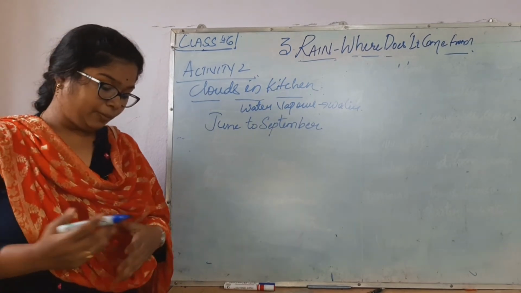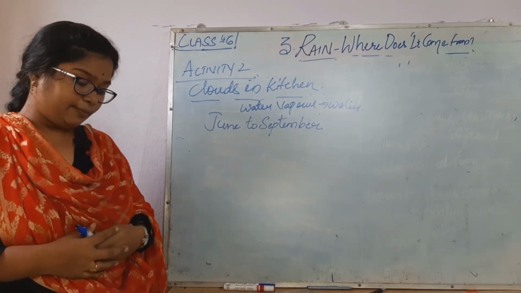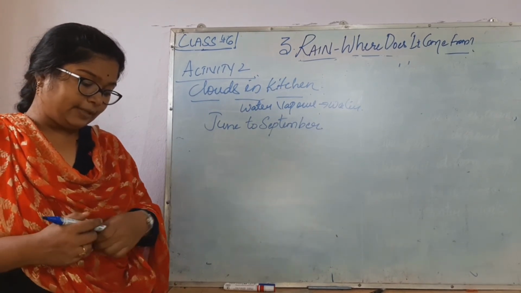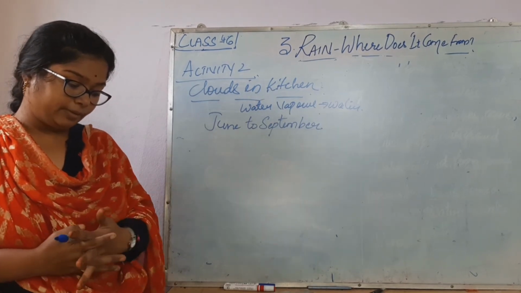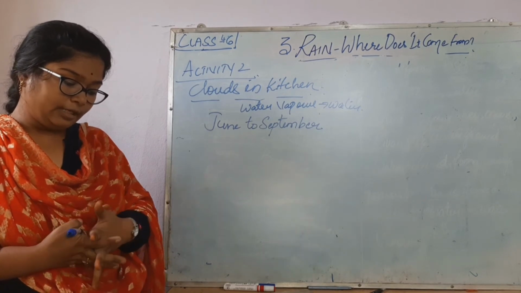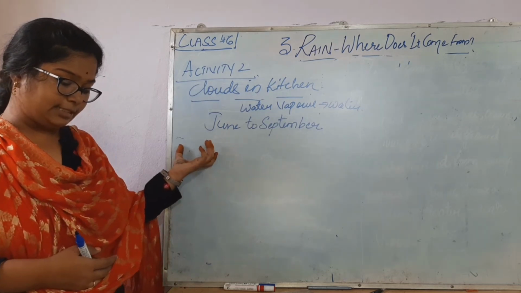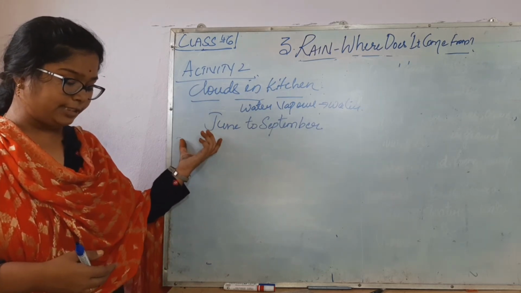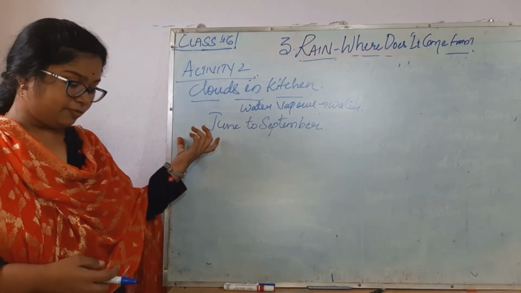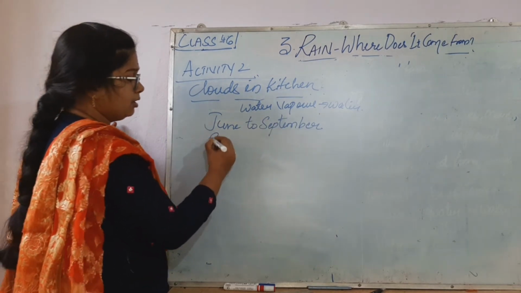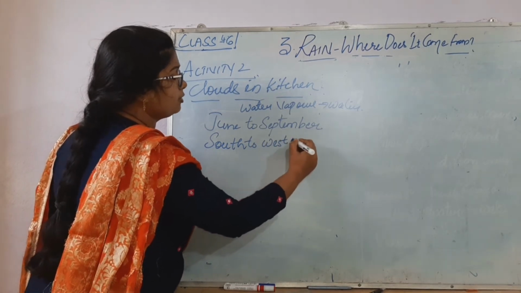During that season, you might have observed in the sky the clouds are moving along with the winds blowing from the western direction. These winds are called southwest monsoon. The rains from June to September come from the south and southwest side, so they are called southwest monsoon.